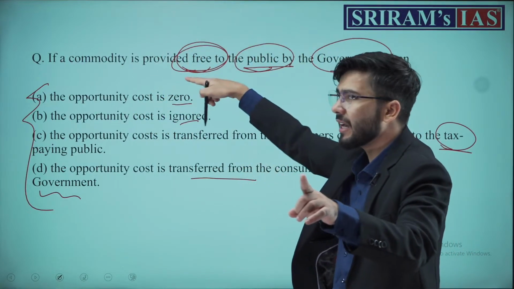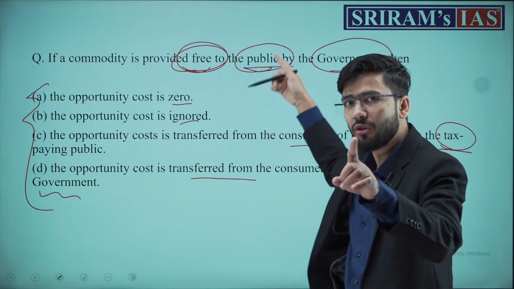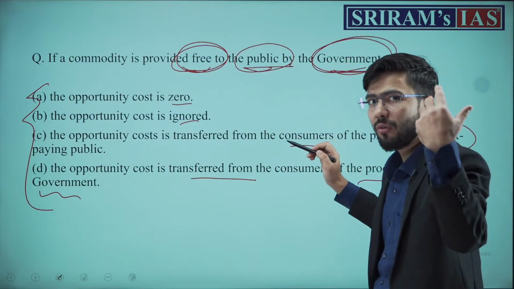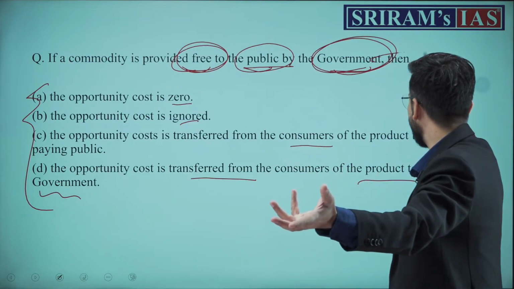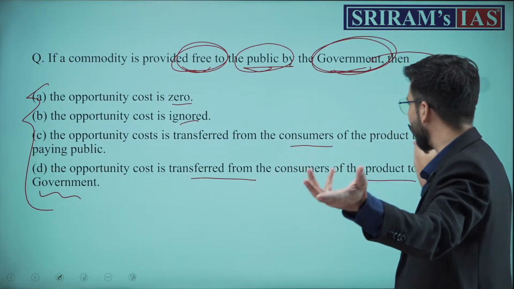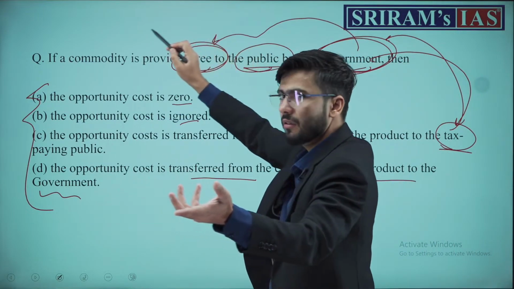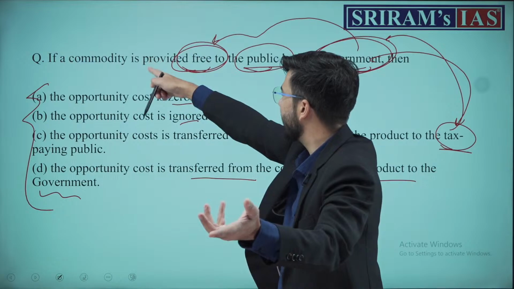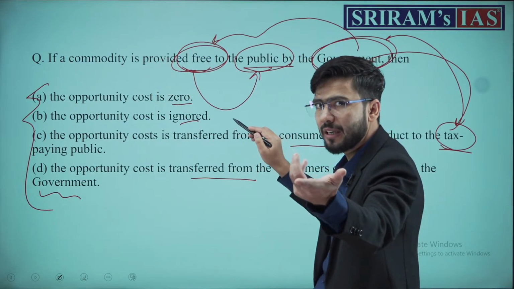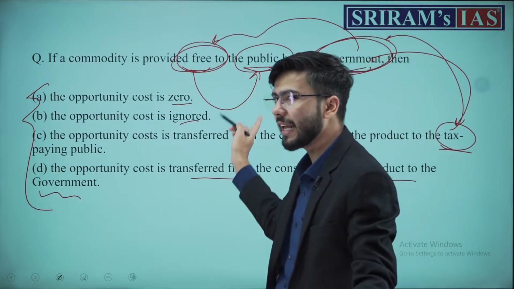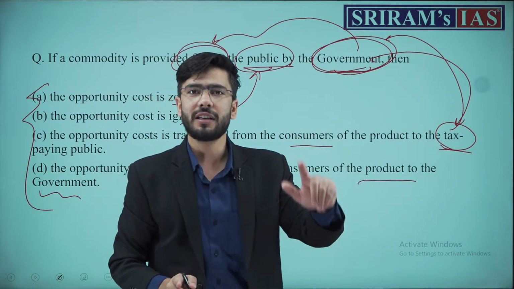So government is paying out of what? Out of its expenditure, out of its exchequer. How and from where does government get that revenue? It is getting that revenue from the tax-paying public. So taxpayers give the money to government. Government pays the money for the commodity, and this commodity is provided free to the public. Therefore, the opportunity cost is transferred to the tax-paying public, not anyone else.